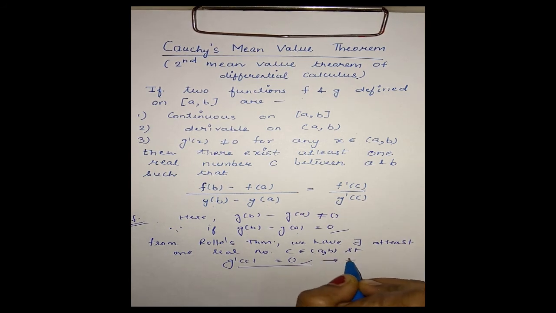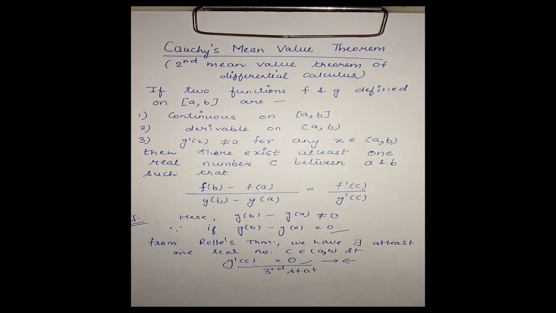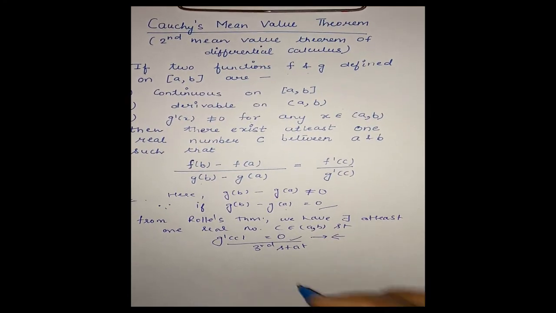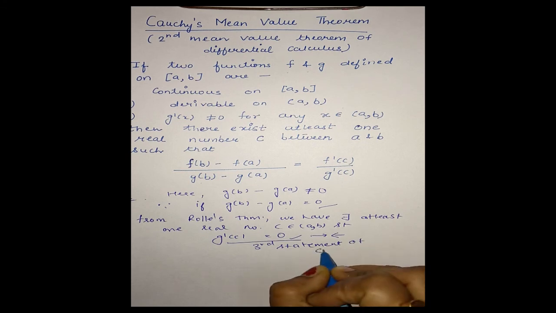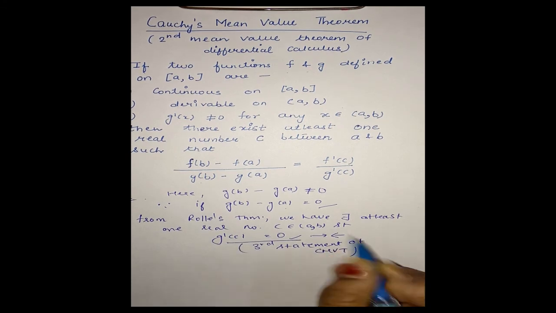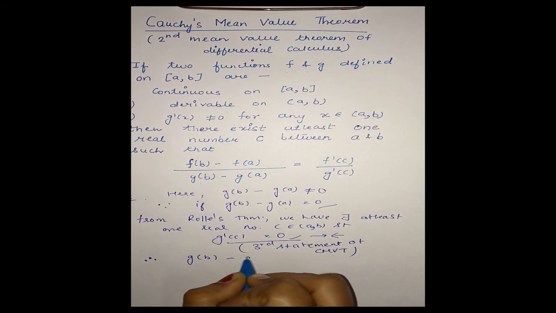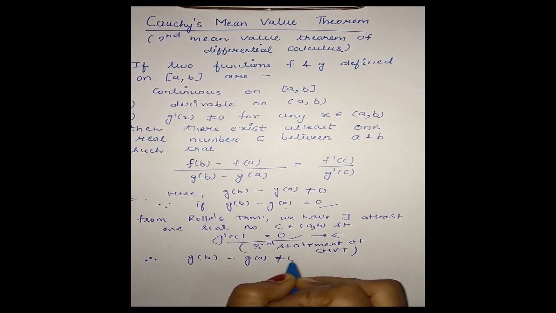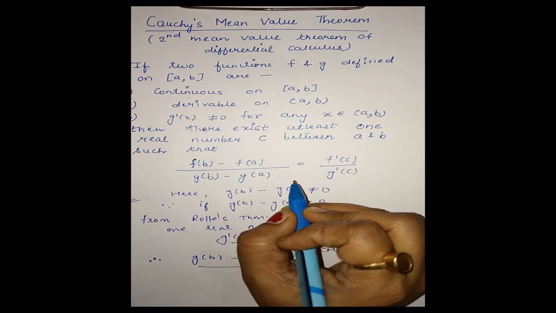Therefore, this is a contradiction to the third statement of Cauchy's mean value theorem. Therefore, g(b) - g(a) is not equal to 0.